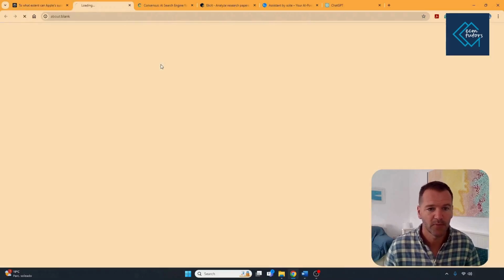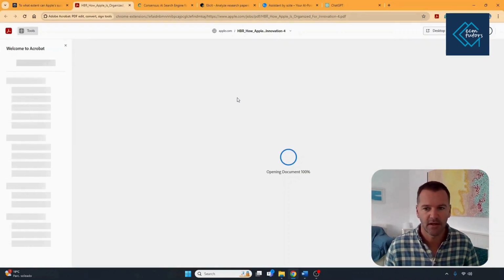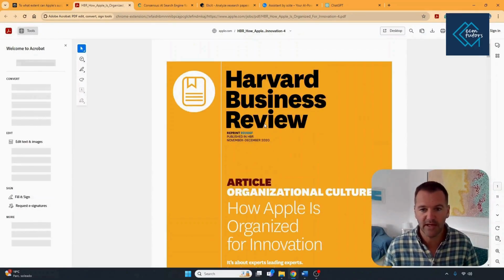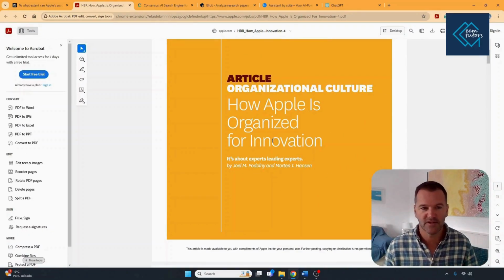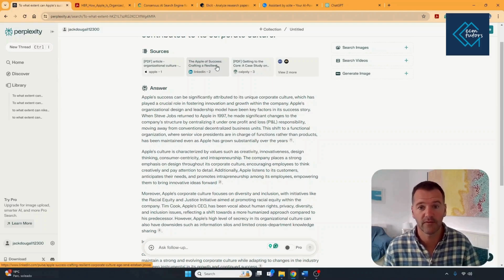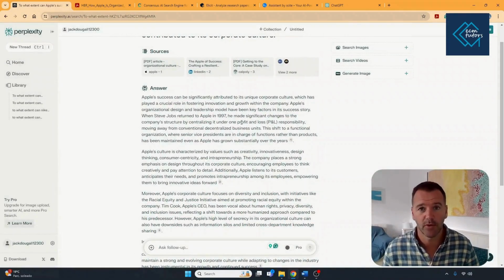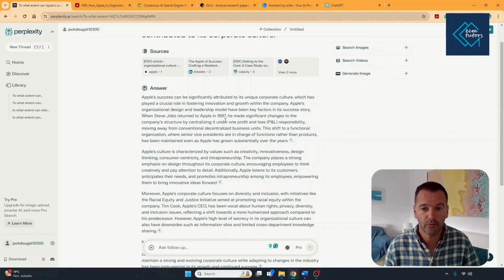So if I click, you'll see this is one of the places it's found its answer. You want to be saving it, reading it, printing it. This is obviously a really important document that I want to be coming back to. We can see we've got more here. We've got a LinkedIn one. We've got another PDF one, and we've got 2 more. These are great starting points for you to go to these places, save them, find them, read them, draw your own conclusions.